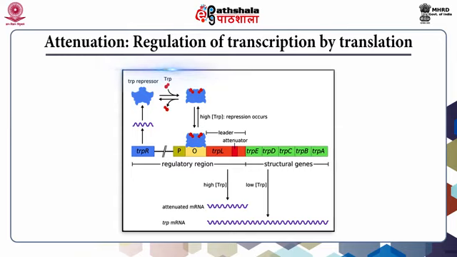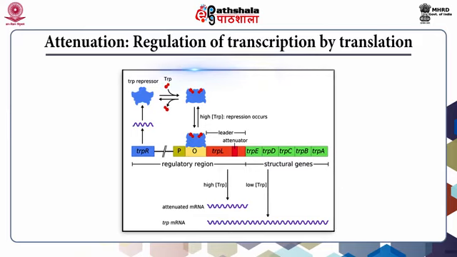The leader sequence in bacterial cells occurs between the operator and the first structural gene. In the case of the TRP operon, there is an attenuator site between the operator region and the first structural gene of the operon where the transcription can be interrupted.